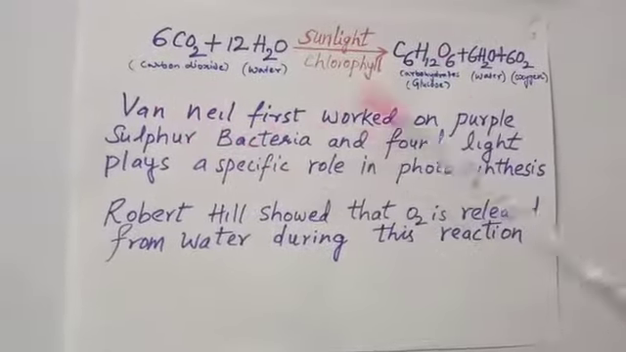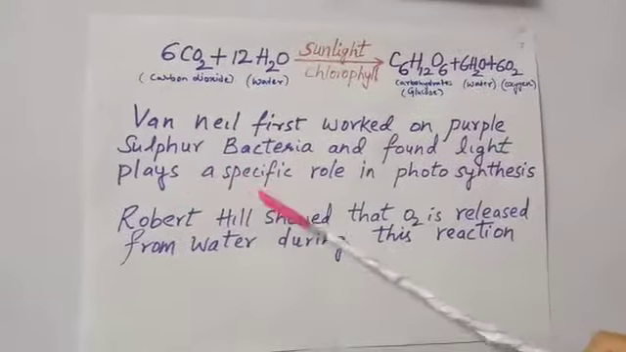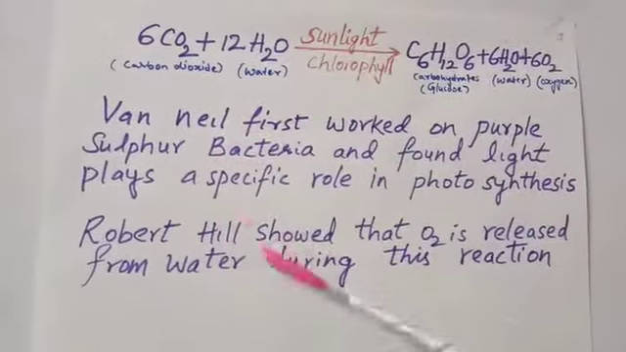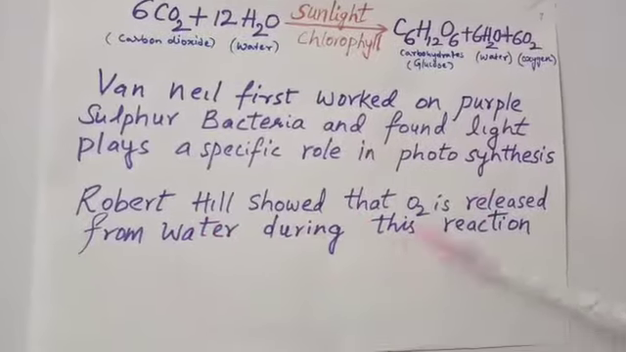Van Niel first worked on purple sulfur bacteria and found light plays a specific role in photosynthesis. And Robert Hill showed that oxygen is released from water during this reaction.